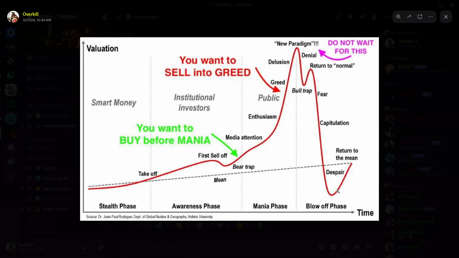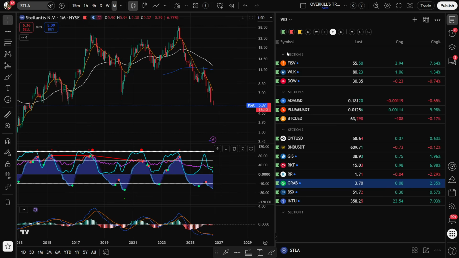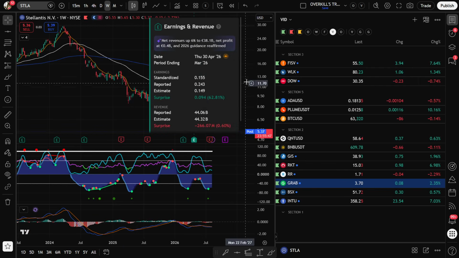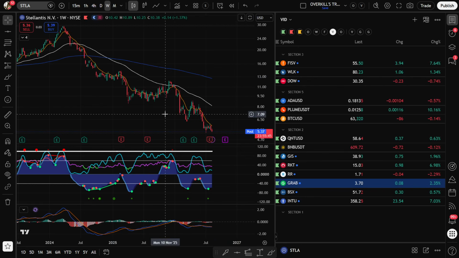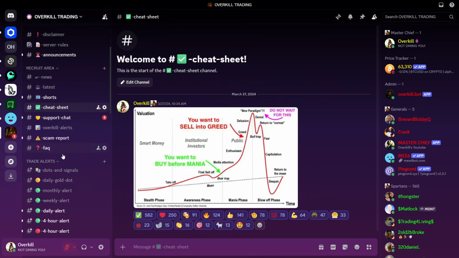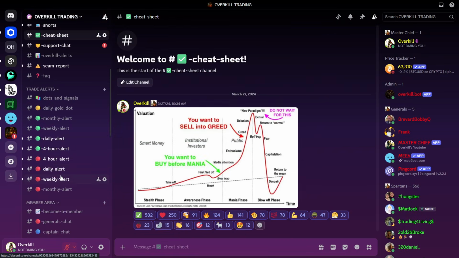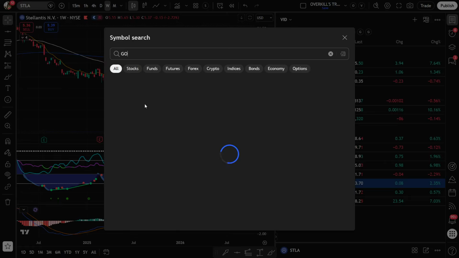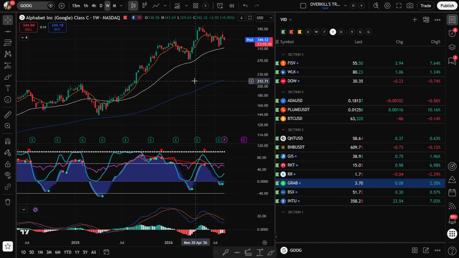This is when I want to buy stocks, but the majority of people only want to buy when things are going up. I want to buy after a huge sell-off from 30 to 5 on a company that makes literally billions of dollars. You're talking about $44 billion every quarter. So huge company. I like STLA. I think it's a steal for the long term. I'm looking like 1 to 2 years out probably on STLA. Could be sooner. MP we covered. Hood we covered. Google. Google's also way up there as well.